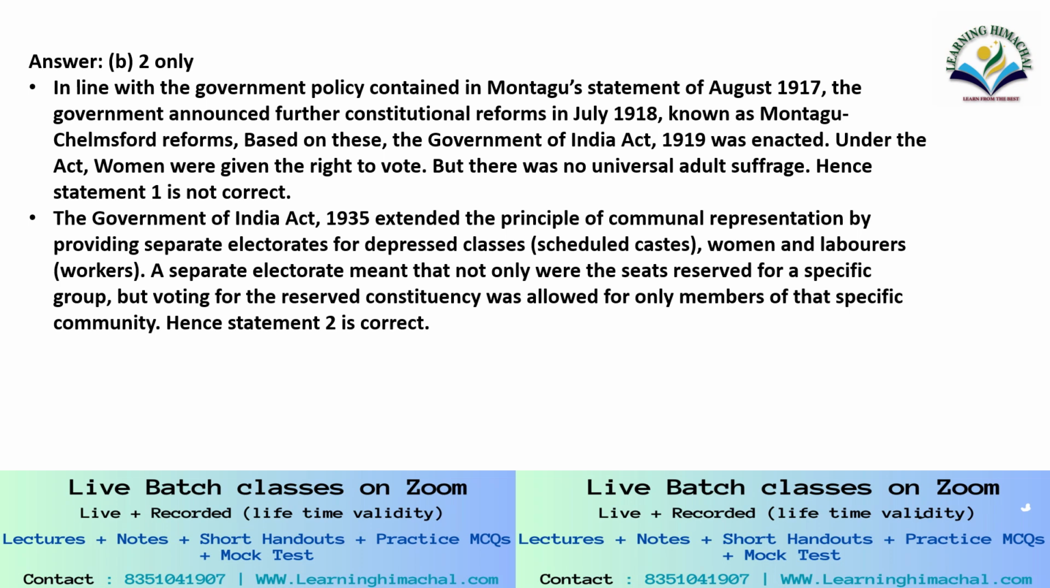Why so? Because in line with the government policy contained in Montagu's statement of August 1917, the government announced further constitutional reform in July 1918, known as the Montagu-Chelmsford reform. Based on these, the Government of India Act 1919 was enacted. Under the Act, women were given the right to vote, but there was no universal adult suffrage. Therefore, statement 1 is incorrect.